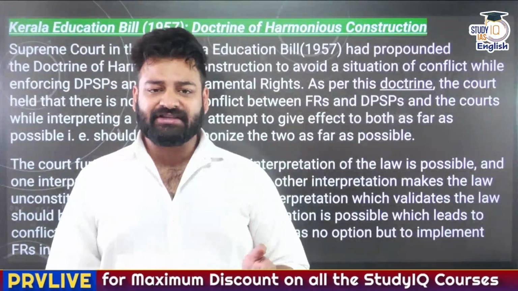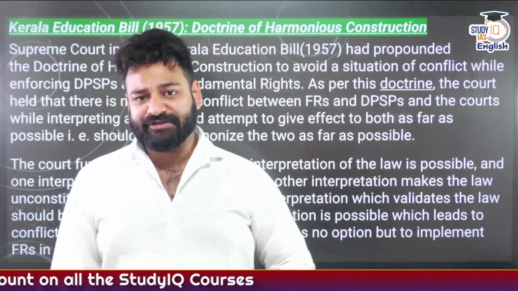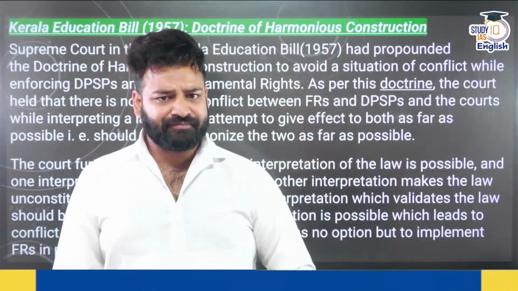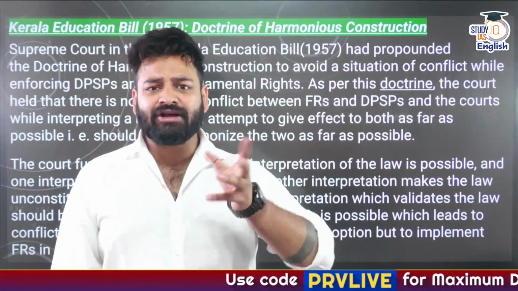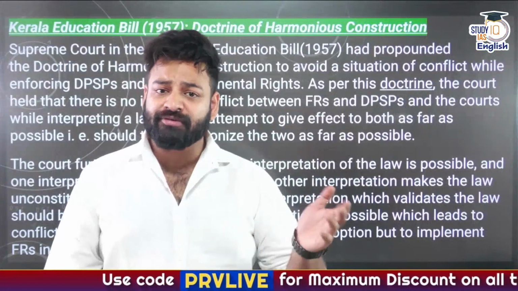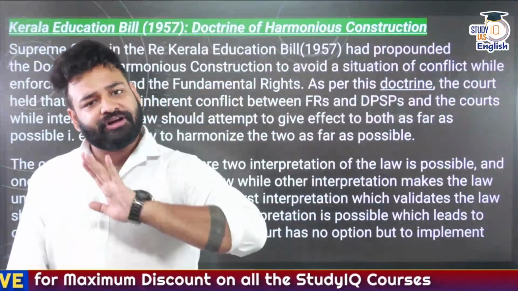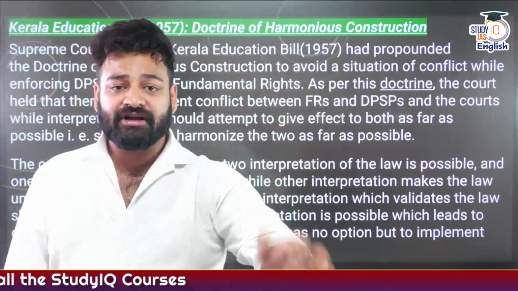In case there is a conflict between fundamental rights and DPSPs, let's say fundamental rights are overriding DPSPs or DPSPs are overriding fundamental rights, in either case, who should be winning? Whether it should be fundamental rights or whether it should be DPSPs. So it is absolutely crystal clear by the judiciary, it should be fundamental rights only.